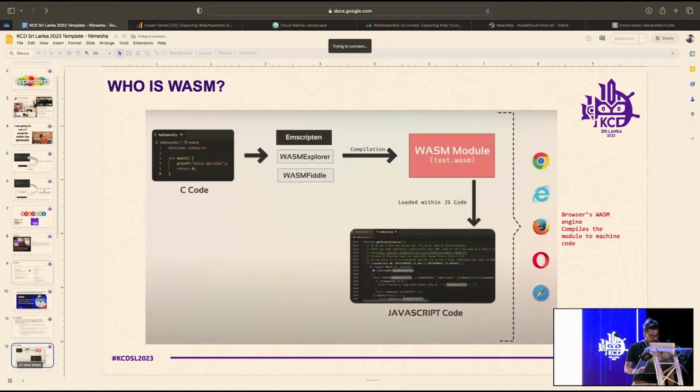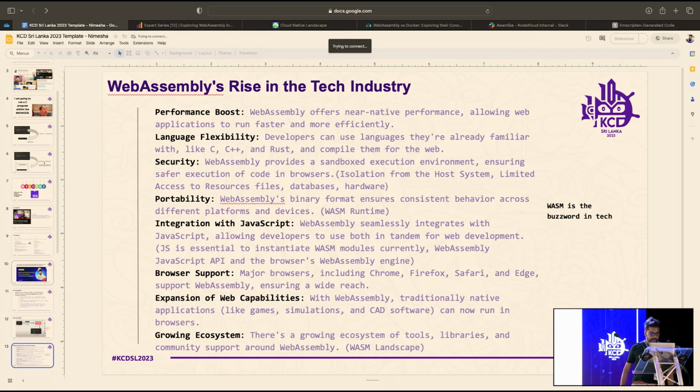Okay, let me move into a simple illustration here. This is what happened when we ran our C program in the previous demonstration. We got the C code, and we used this emscripten compiler to compile the C program into a WASM module. Then we got a .wasm file, that is the WASM module. Then we ran that along with JavaScript code, and that is what you saw in the browser window, the output. So this is a simple illustration I wanted to show you of how everything works together.